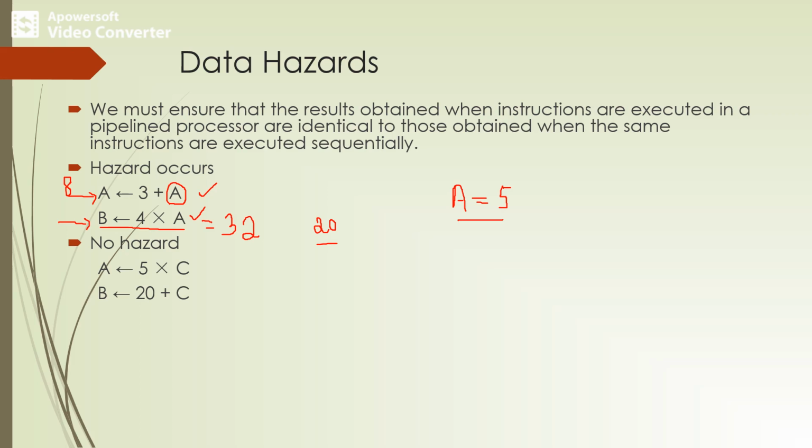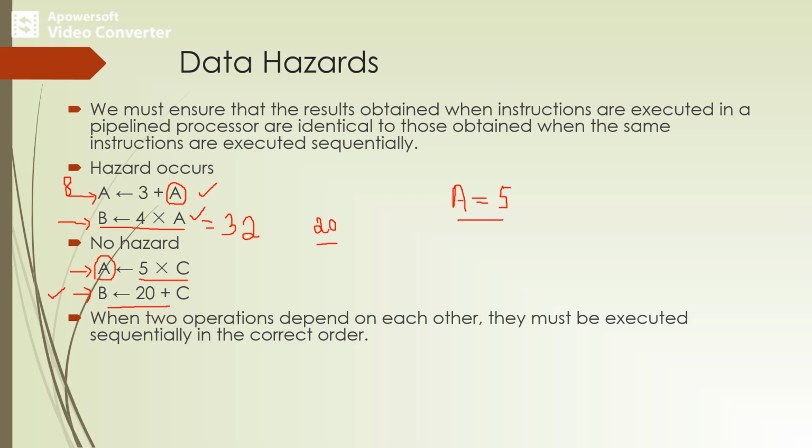Here in case 2, we have two instructions, A as well as B, and there is no dependency between them. The result of A is not used in the second instruction. That means A is equal to 5 into C and B is equal to 20 into C, which can be performed concurrently because these operations are independent of each other. When two operations depend on each other, they must be executed sequentially in the correct order.